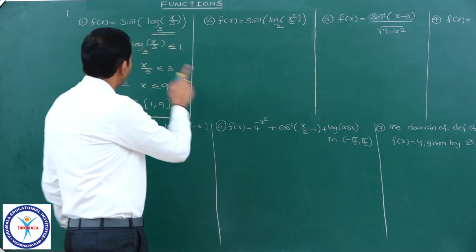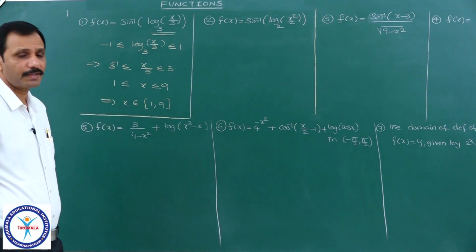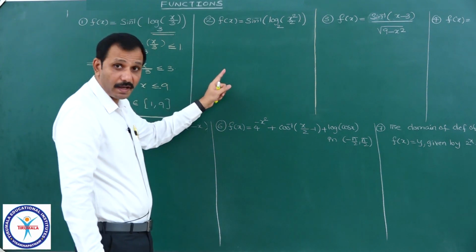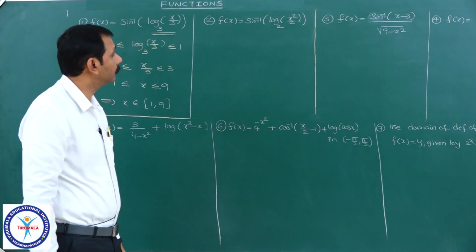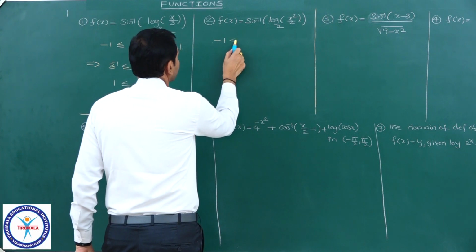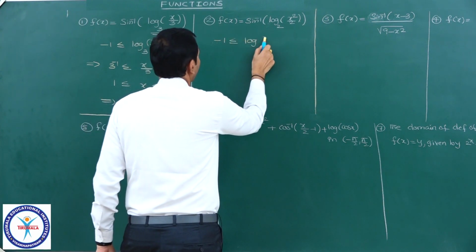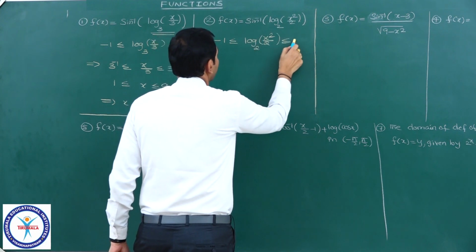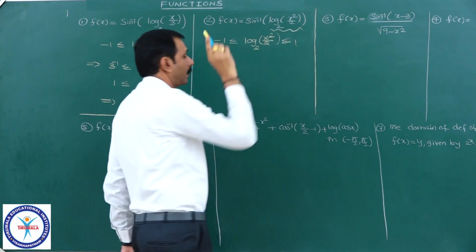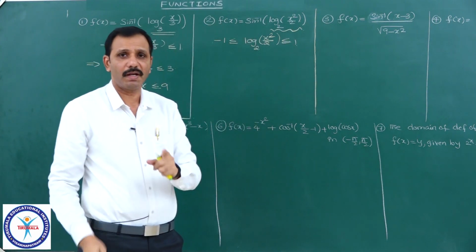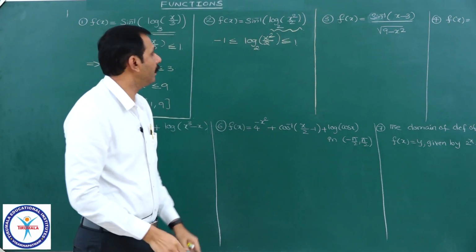The second one is a similar problem to that, both are JEE Mains questions only. And this one they even asked in Advanced also. And even this one, you can write -1 less than or equal to log of x square by 2 to the base 2 less than or equal to 1, because here it is sin inverse of x, defined only when that x lies between -1 and 1.